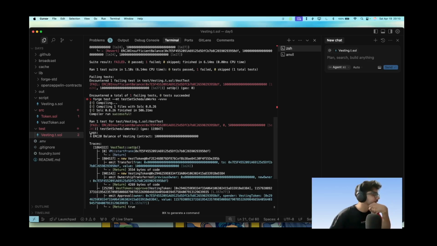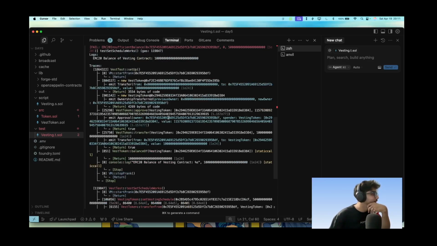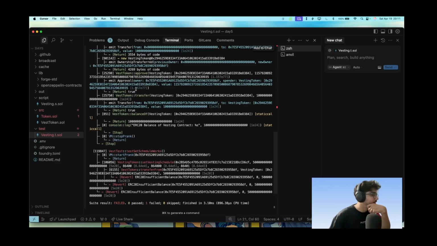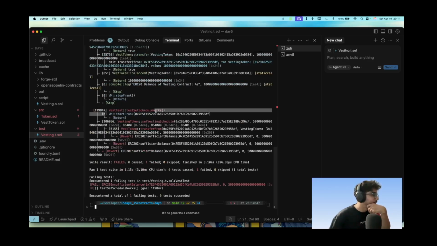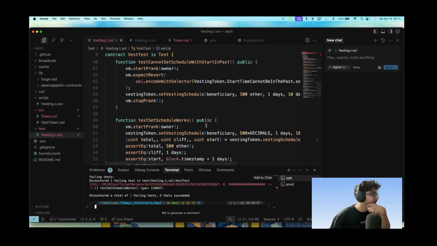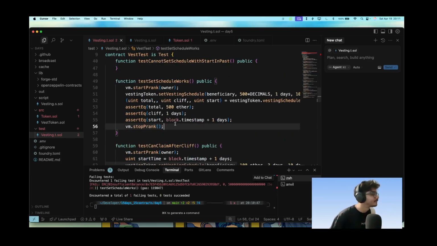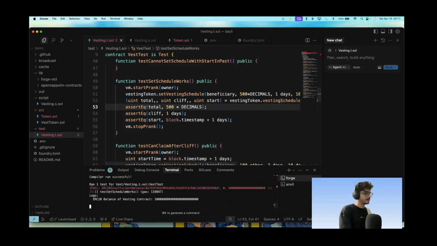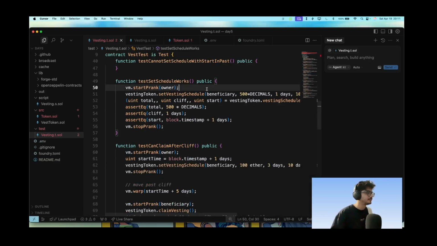So initially the balance of vesting contract has been funded. Okay, now the vesting contract dot fund balance is done here. Start prank, and it pranked this guy. Are we pranking the right guy? Yes, we are pranking the right guy. Yeah, I think we are. So equal total should be equal to 500 into decimals. Is that what we are failing at? Nah, we are not failing at that.